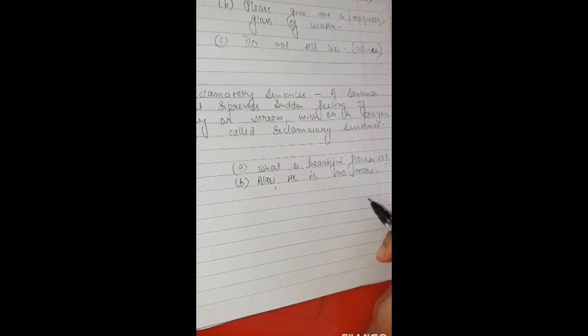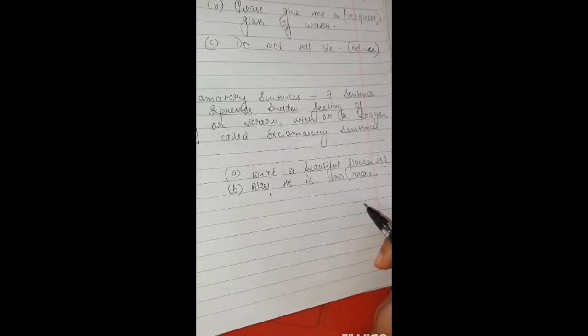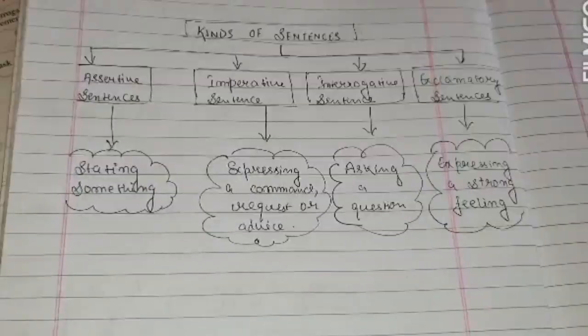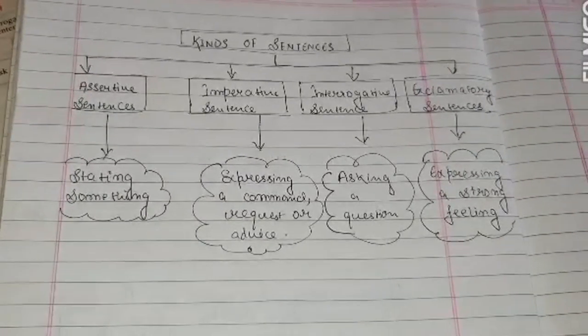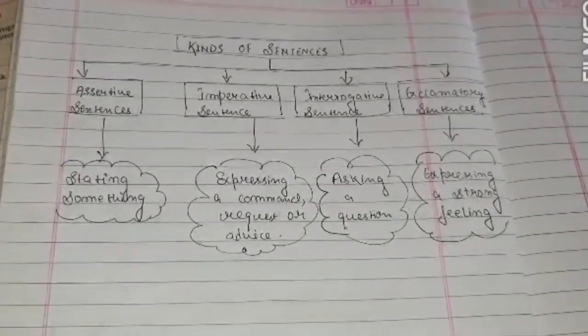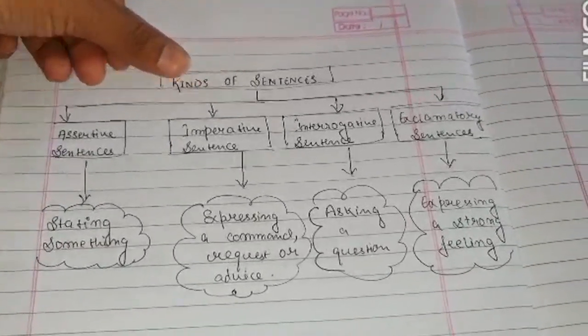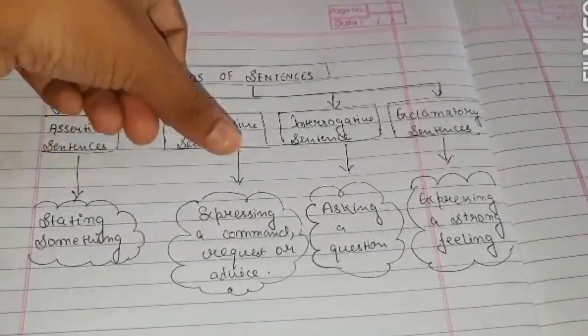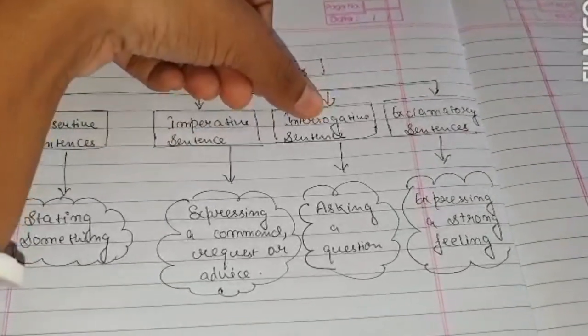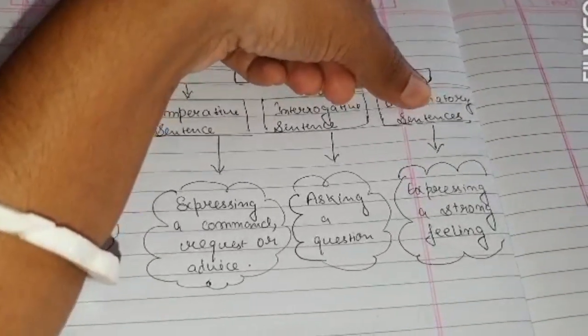Now I will give you a chart through which you can easily learn about the kinds of sentences and the meaning of those sentences also. Just wait a minute. Thus, I'm ready with the chart. You just copy it down. Here I see kinds of sentences, that is assertive sentences, imperative sentences, interrogative sentences, exclamatory sentences.